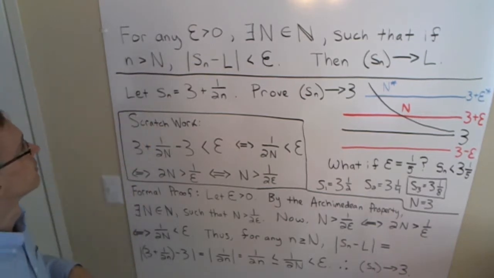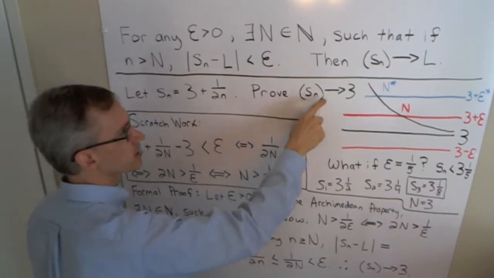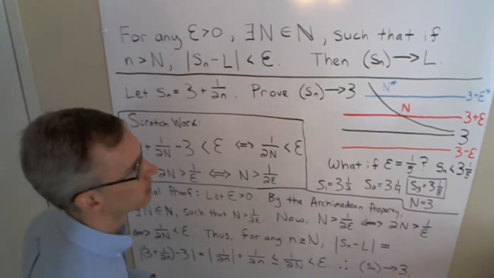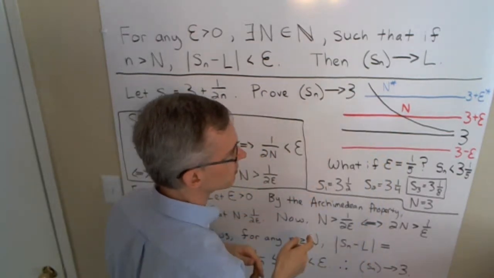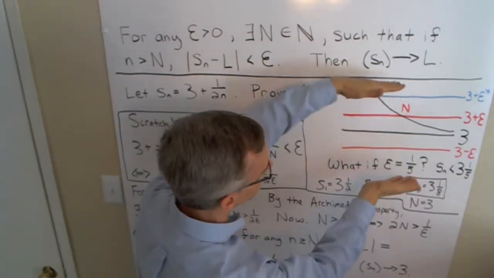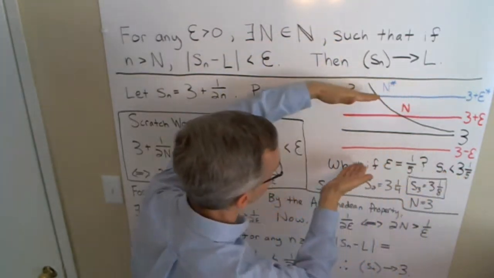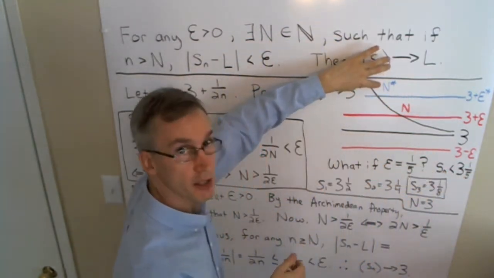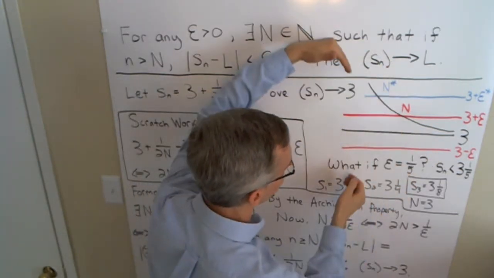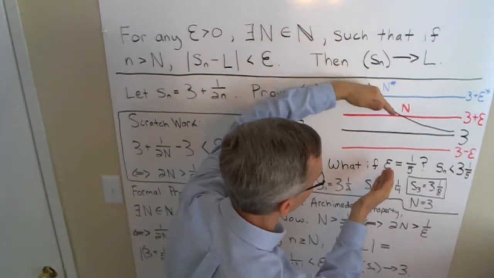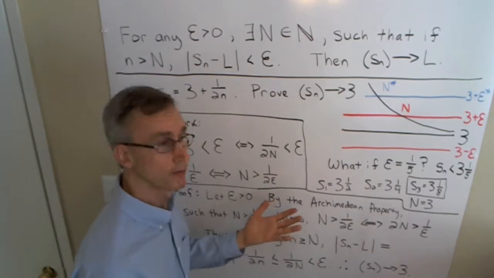Here's an example. Let S sub n equal 3 plus 1 over 2n. We're going to prove that this sequence converges to 3. For different values of epsilon, we're going to get different values of n. If epsilon is big, then the sequence will get into the blue zone sooner, so n will be smaller. If epsilon is smaller, it takes longer for the terms of the sequence to get into the red zone, and so this n will be bigger.